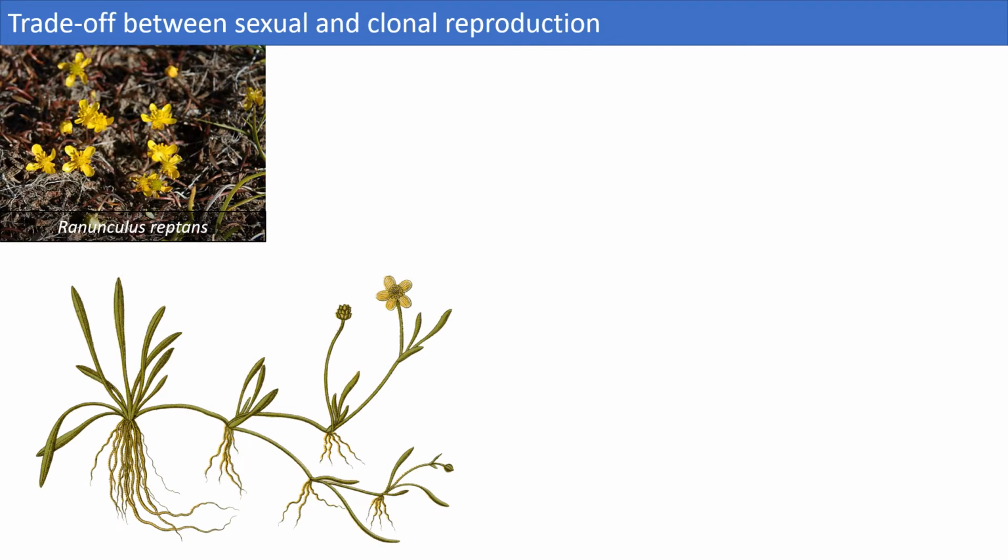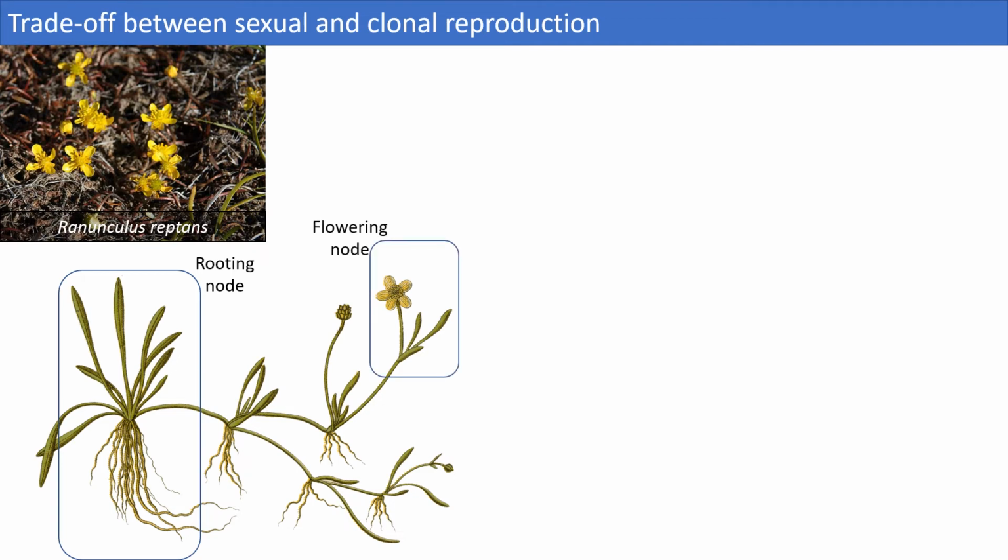Another example of trade-off between clonal and sexual reproduction is observed in Ranunculus reptans. This small plant has nodular growth. When a node is rooted, it can produce rosettes and ramify through prostrate stems. The stems can either remain horizontal, root, and then produce more nodes with rosettes and stems, or the stems can ascend and start to flower.